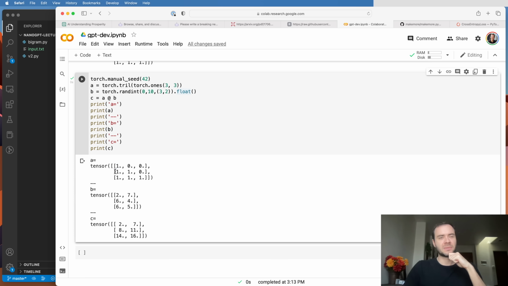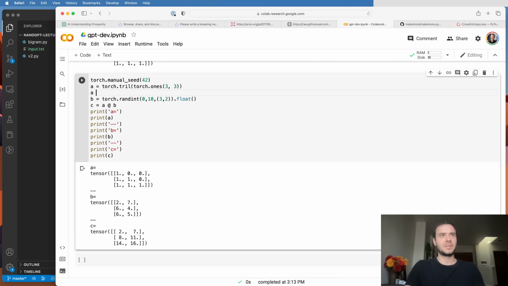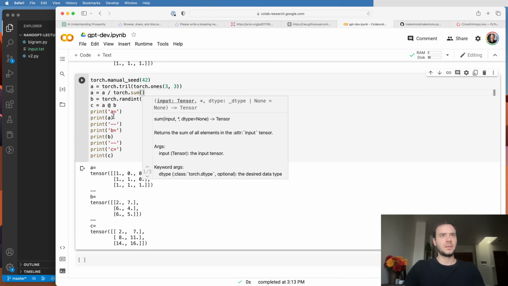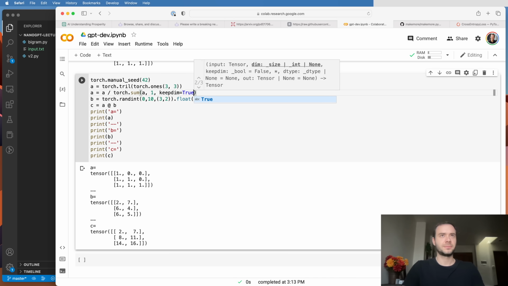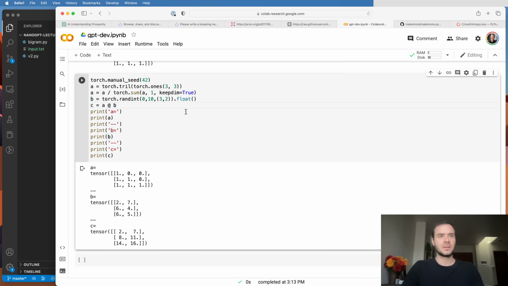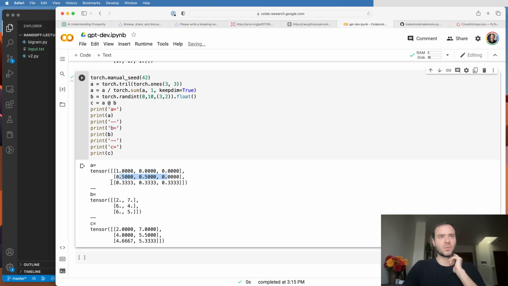Because we don't have to, we can basically normalize these rows so that they sum to 1, and then we're going to get an average. So if we took A, and then we did A equals A divided by torch.sum of A in the 1th dimension, and let's keep them as true, therefore the broadcasting will work out. If I rerun this, you see now that these rows now sum to 1. So this row is 1, this row is 0.5, 0.5, and here we get 1/3.